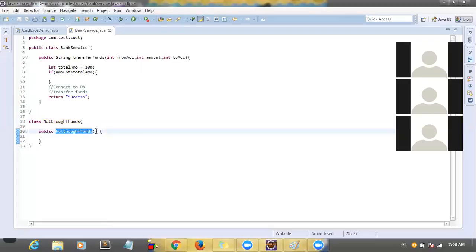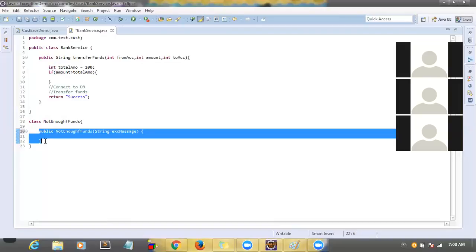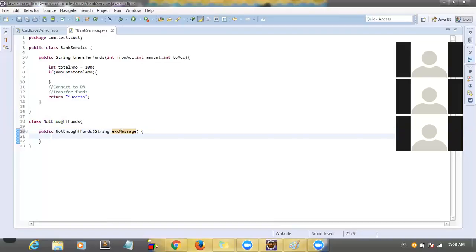Then declare one more String field, exceptionMessage. I have just written an argument constructor where the argument type is String, correct? After that, you have to call here super and pass the exception message.